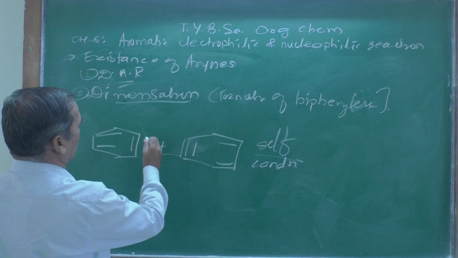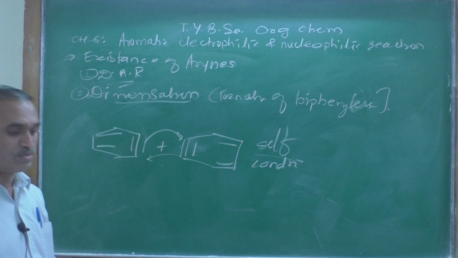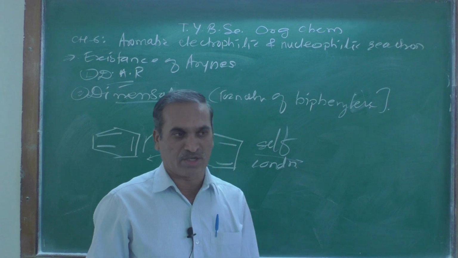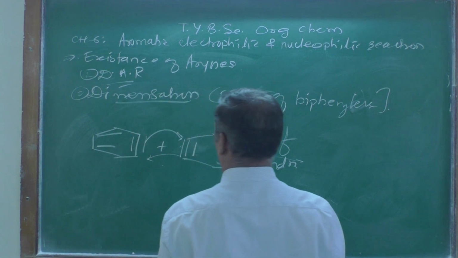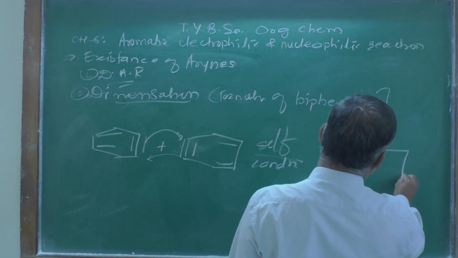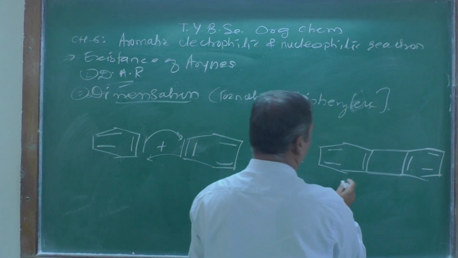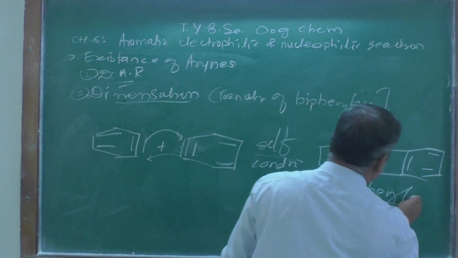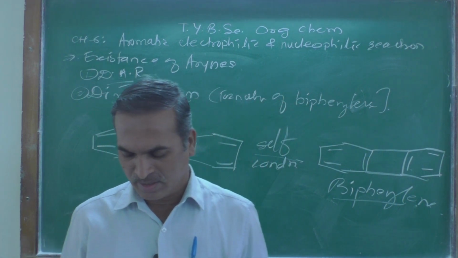This double bond is attacking over there, a 2 pi cycloaddition reaction. In the Diels-Alder reaction, that is also a cycloaddition reaction, but there is a 4 plus 2 pi electron, and here is a 2 pi electron, and we are going to get the formation of the biphenylene like this. This is the biphenylene structure, biphenylene.